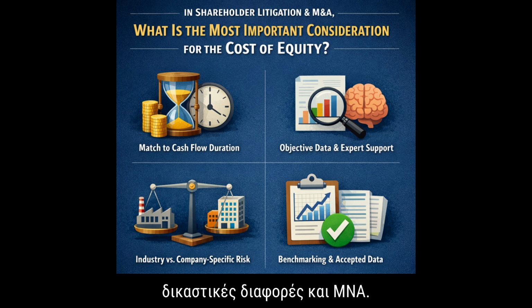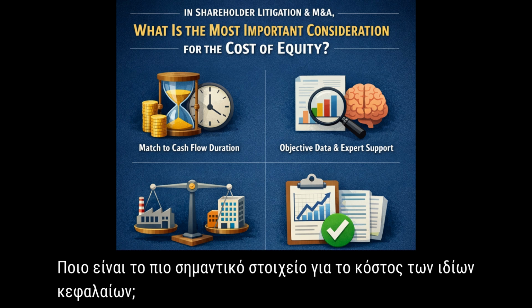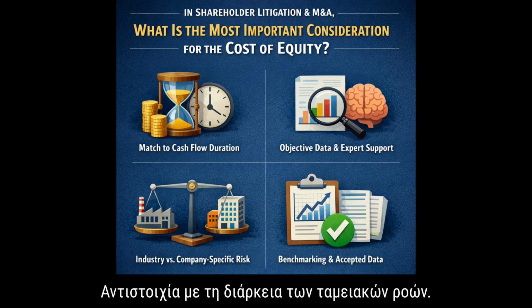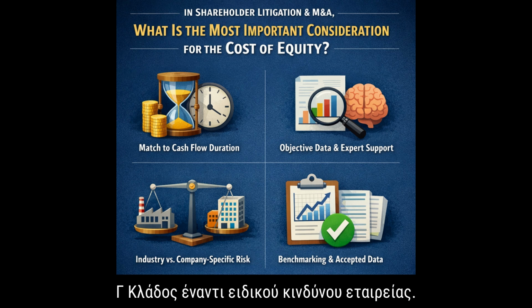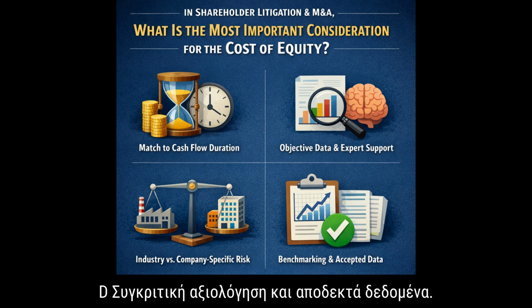In shareholder litigation and M&A, what is the most important consideration for the cost of equity? A. Match to cash flow duration. B. Objective data and expert support. C. Industry versus company-specific risk. D. Benchmarking and accepted data.